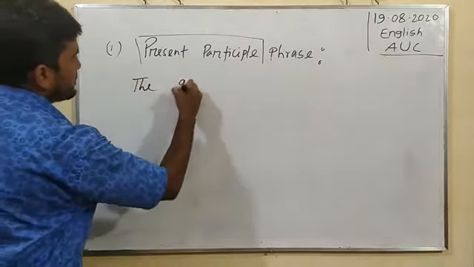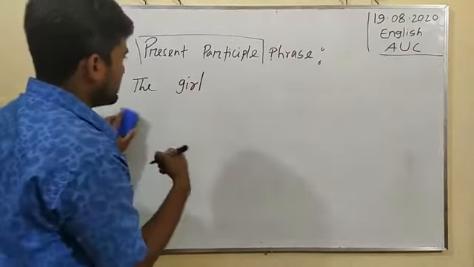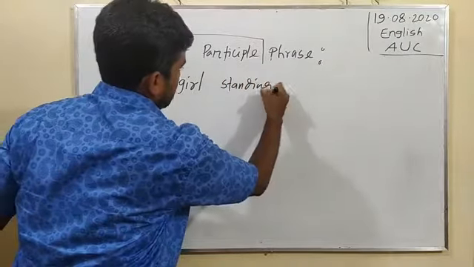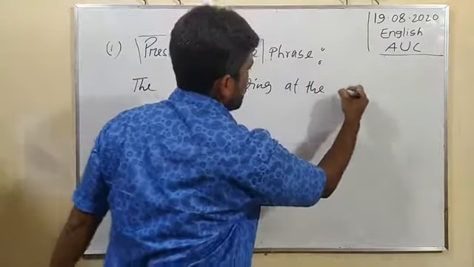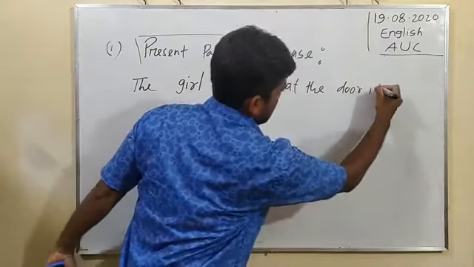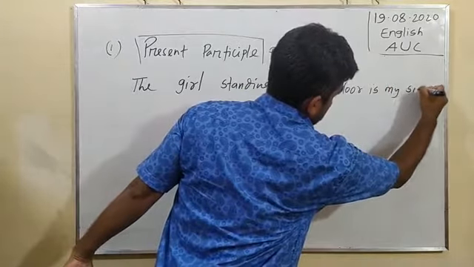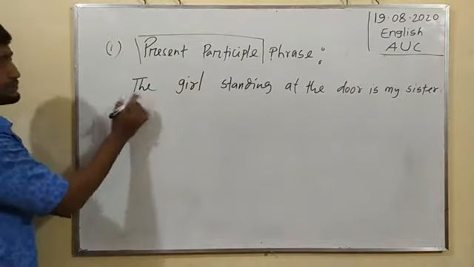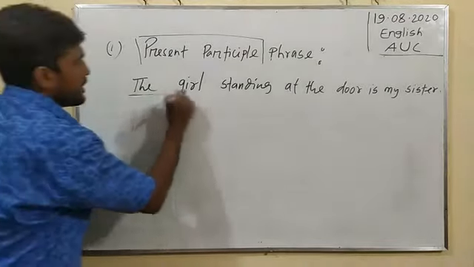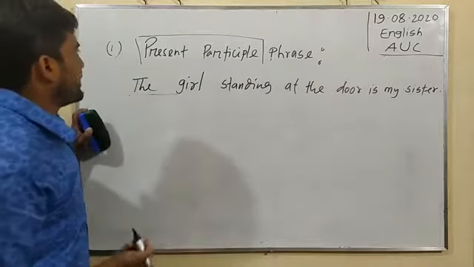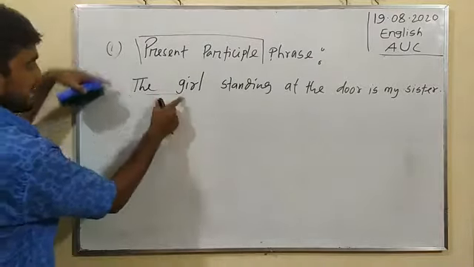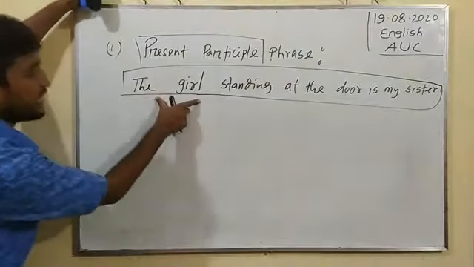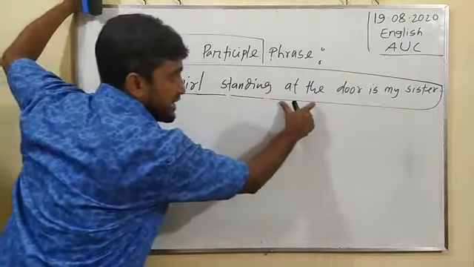Write down: the girl standing at the door is my sister. Here, look at the whiteboard for understanding this rule named present participle. I am giving an example to you, that is, the girl standing at the door is my sister.